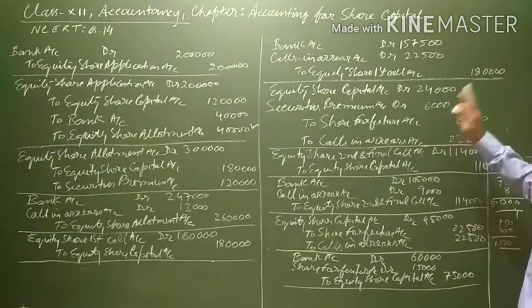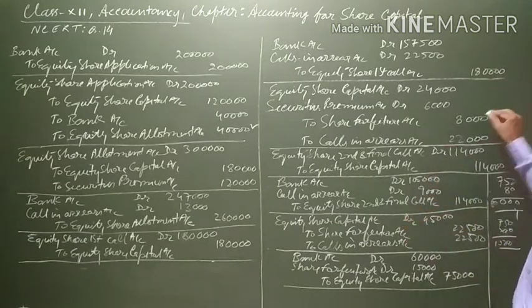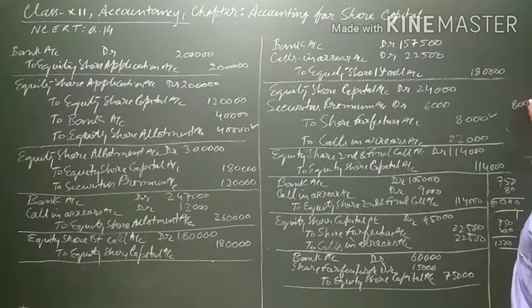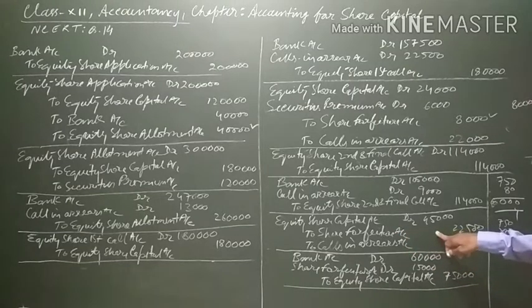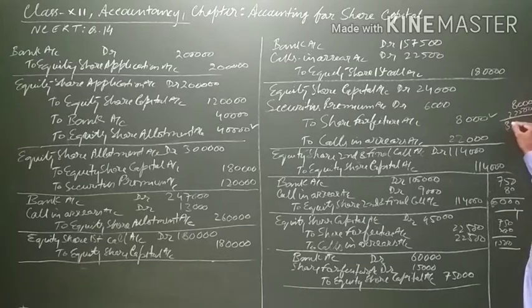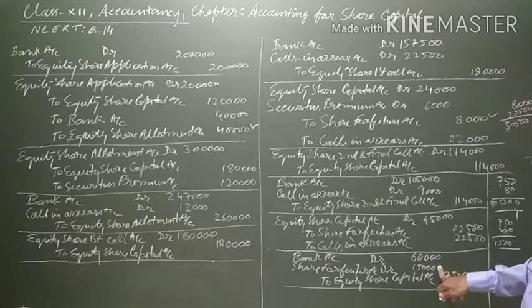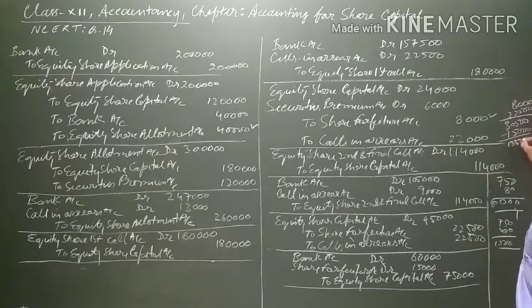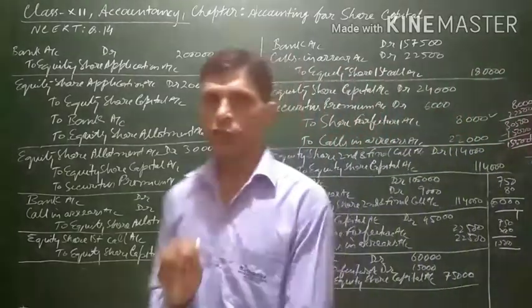Now let us see the balance of share forfeiture. First of all, Rohit's share was forfeited and the forfeited amount was 8,000. Again, Ethika's share was forfeited, the forfeiture amount was 22,500. Total is 30,500 is the total forfeiture amount, and on reissue 15,000 has been used up. When the shares are issued, 15,000 is used. So 15,000 will be deducted. It means 15,500 is still left in the share forfeiture. This share forfeiture amount, the balance of share forfeiture, is treated as a capital profit, and it will be transferred